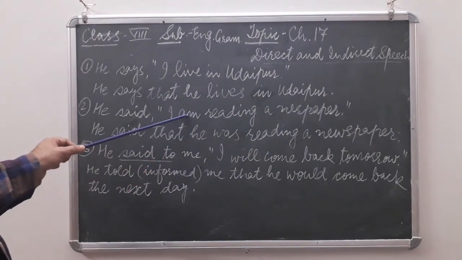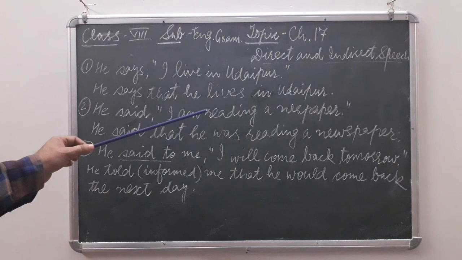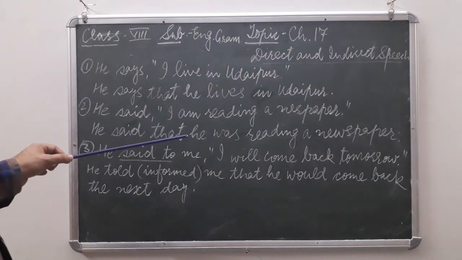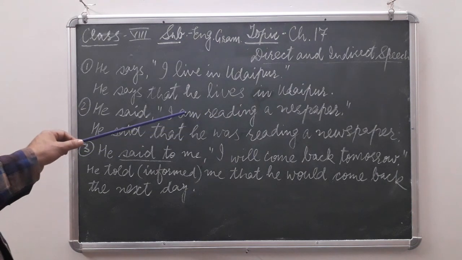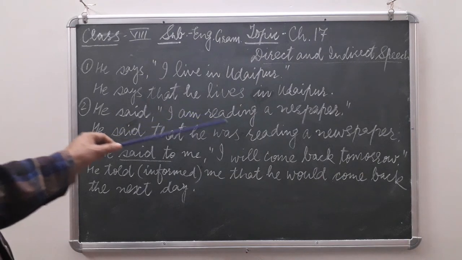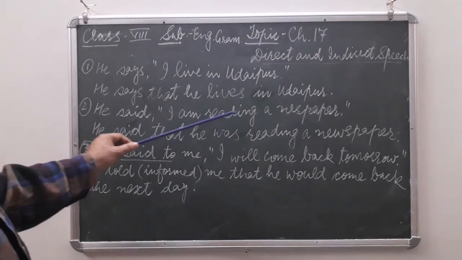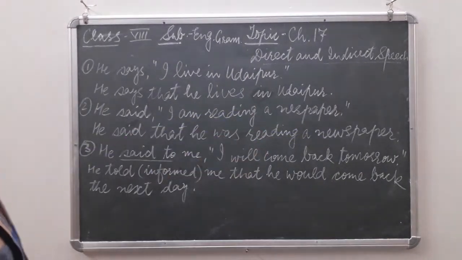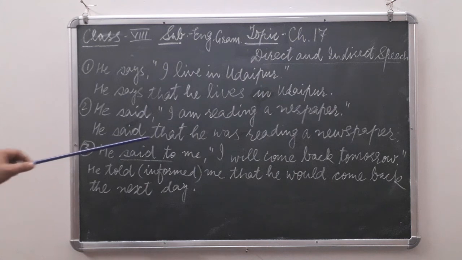So according to the rule, present continuous changes into past continuous. So what will be the answer? He was. "Am" will become "was" here. He was reading a newspaper. So it is indirect speech. We have conveyed the same thing in our own words without using the exact words of the speaker. That's how it is indirect speech.